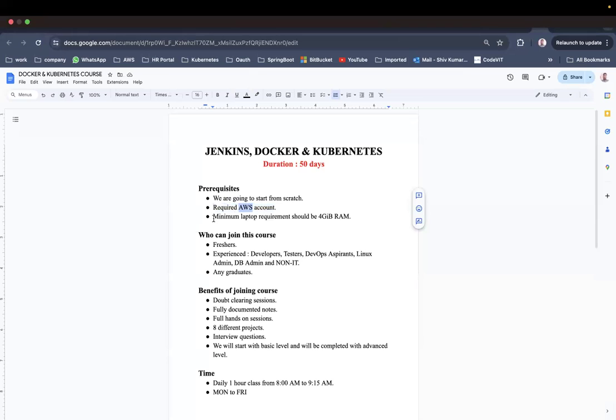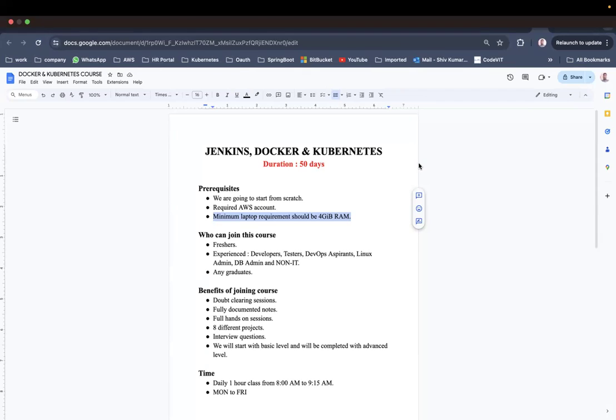Now, minimum laptop requirement: if you want to practice on your local machine, like some people might download Docker onto their local machine and practice there, then at least 4 GB of RAM should be there, because Docker is a huge software that requires a high amount of CPU and resources.